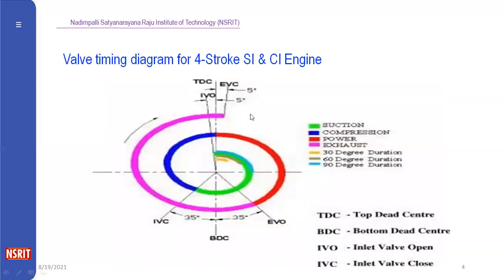Coming to the two-stroke engine, this shows where the inlet and exhaust valves open at a particular crank angle. The inlet valve is opened before the TDC at 5 degrees. After 5 degrees of TDC, the exhaust valve will be closed. In the same way, at 35 degrees before BDC, the exhaust valve will be closed. After 35 degrees, the inlet valve will be closed. This is an angle indication in the crank where the piston is moving at the particular crank rotation angle. The inlet and exhaust valve opening and closing positions are shown by the crank rotation angles.